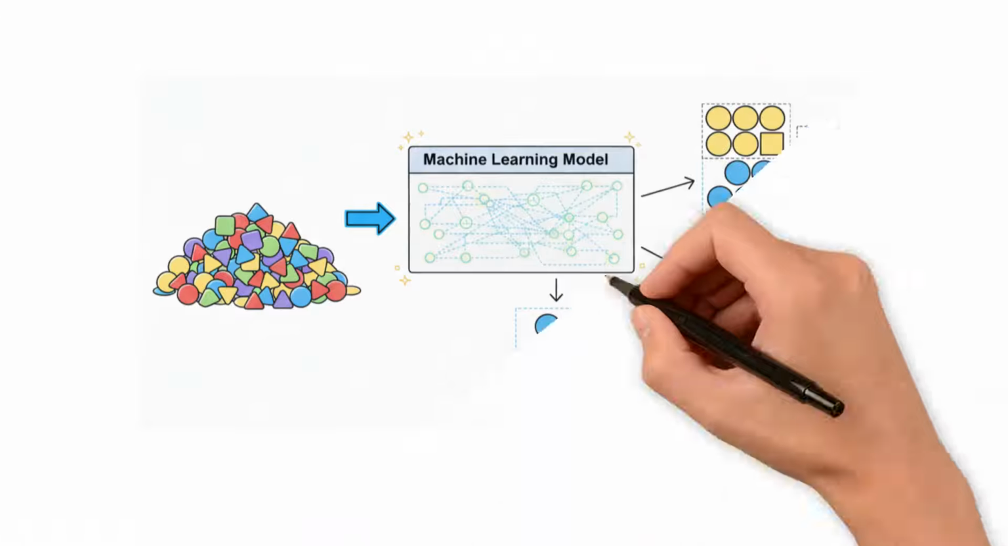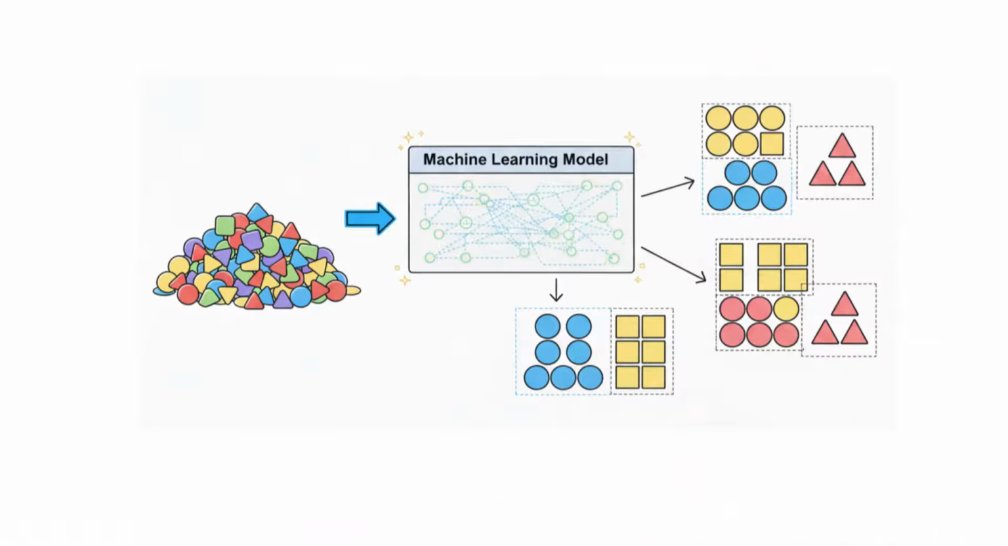The model's goal is to discover underlying relationships. It might group similar items together, a process called clustering, or identify anomalies. Think of customer segmentation in marketing, grouping similar news articles, or anomaly detection in cybersecurity.